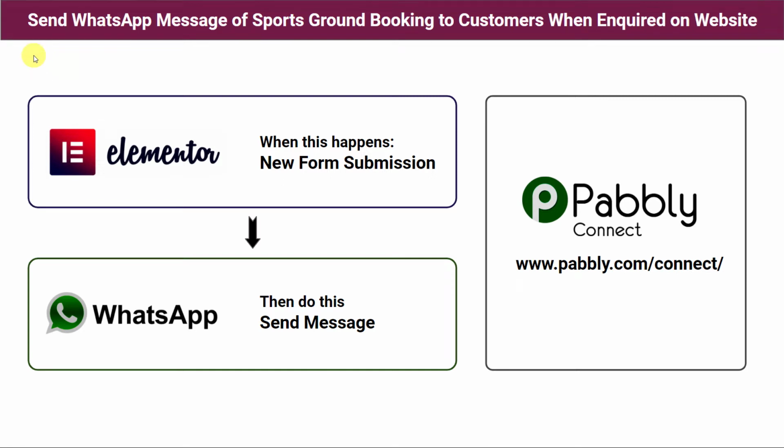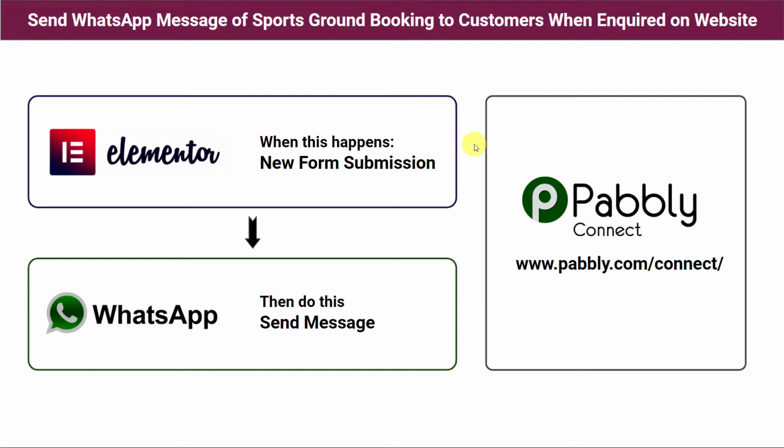Hello everyone. In this video, we are going to learn how to automatically send WhatsApp messages of sports ground booking to customers when inquired on a website. So let's take an example that you are a sports ground owner and you are running a website online for the promotion of your business. You have already created an inquiry section in your website where you have an inquiry form for the customers.